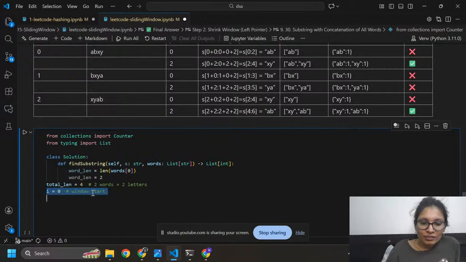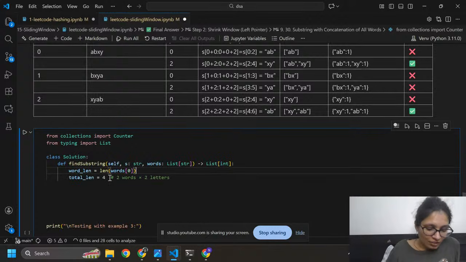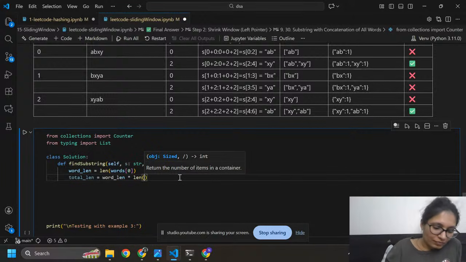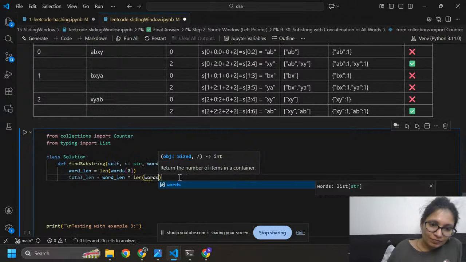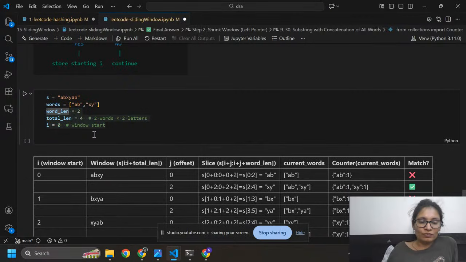I need to remove this. Okay, so word length should be dynamic, not static. Total length equals to what? Word length into what? Length of words. Okay, so what is the length of word? Length of word is 2. This one.